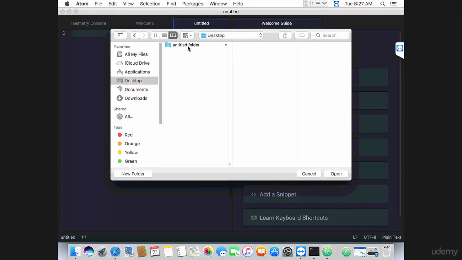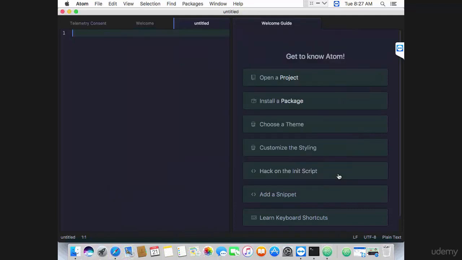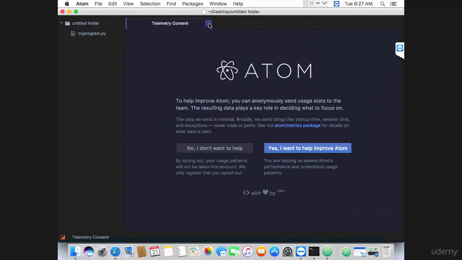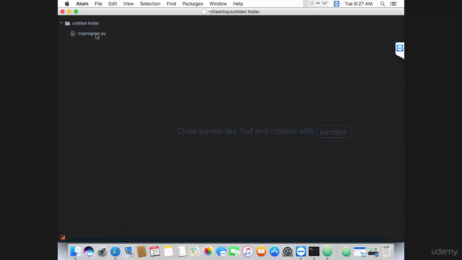So go to Desktop, go to the folder where you have your programs, or the folder where you want to create your programs if you haven't created any program yet, and click Open. And so you get this tree view in here, and close that, and double clicking a file will open the file here in the editor.